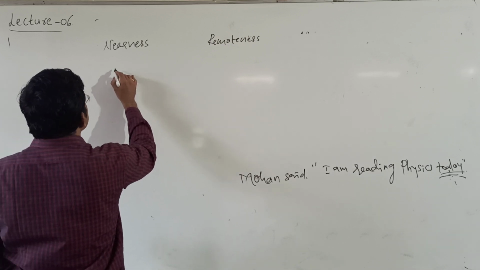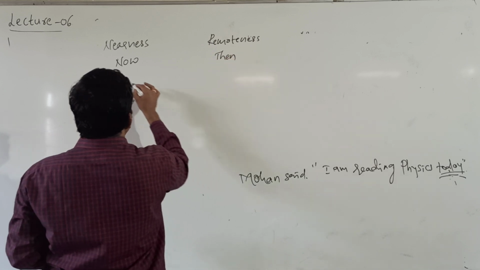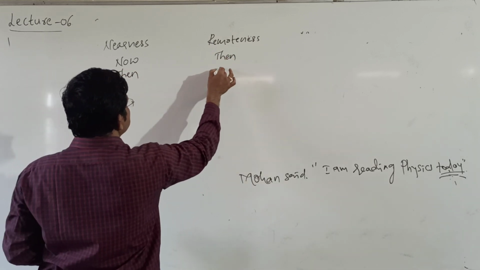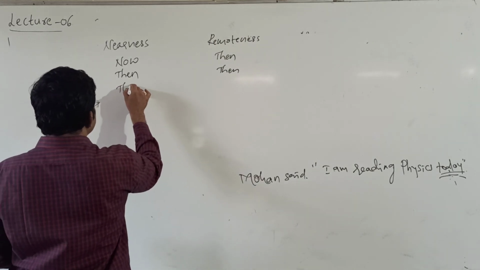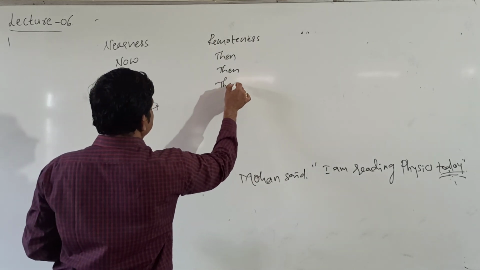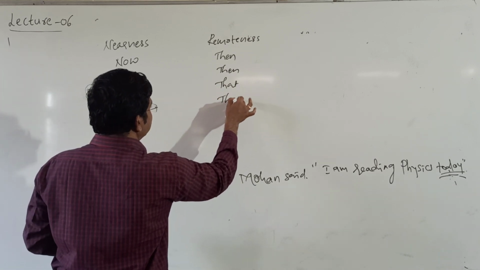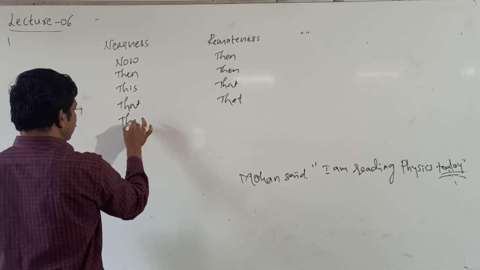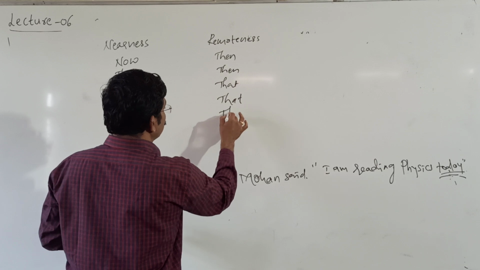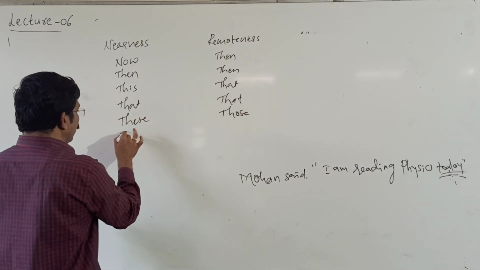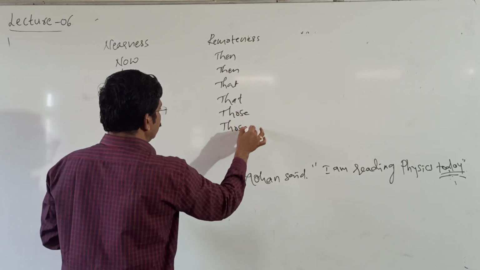We change. Now it changed into then, and then remains then only. Next, this is changed into that, and that remains that. These changed into those, and those remains those.